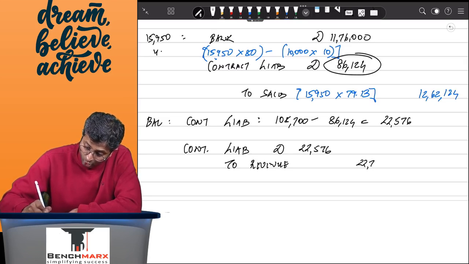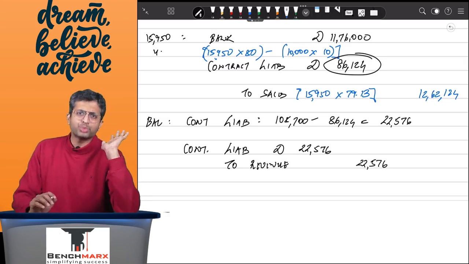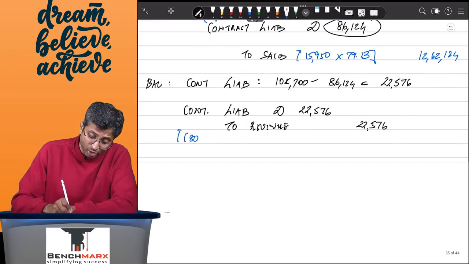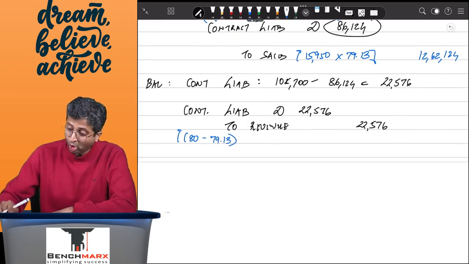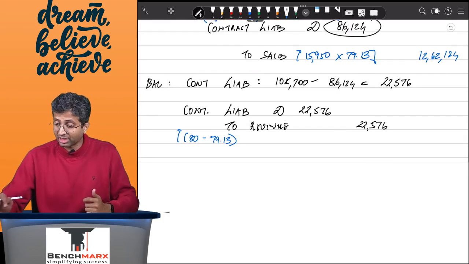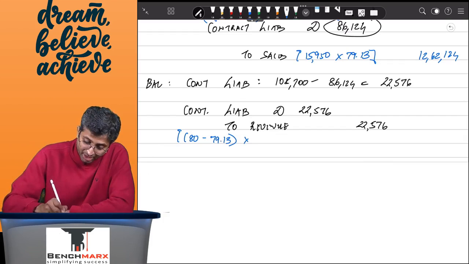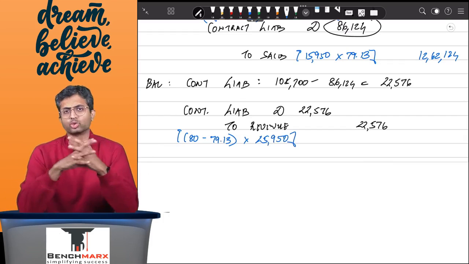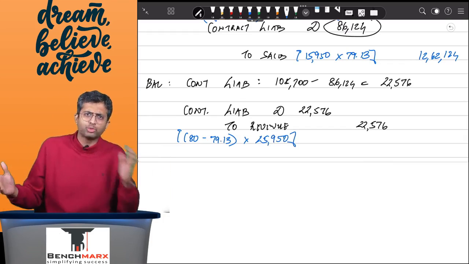Well, the logic over here is ideally you should have booked a revenue of 80 rupees for every unit that is getting sold, but you ended up booking a revenue of 79.13. That is, you short booked a revenue of 87 paise for 25,950 units, and hence if you multiply this by 25,950, you are going to get the exact same answer of 22,576. This is your revenue short booked.